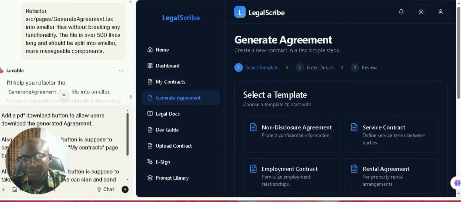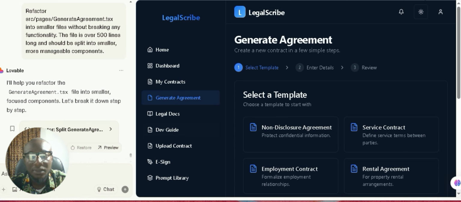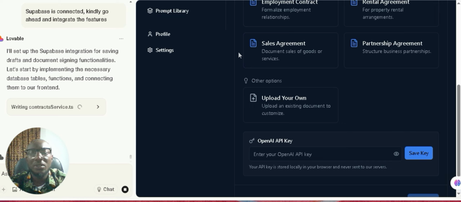So right now I've given him all the prompts. So let him go ahead and implement it. So let's wait for it. So right now we are going to connect some Supabase, right, for it to handle these other features that will allow us to save as draft and also implement the signing functionalities. So that is what Lovable is writing right now. So let's wait till it's done, and I will test the feature and see if it's working.